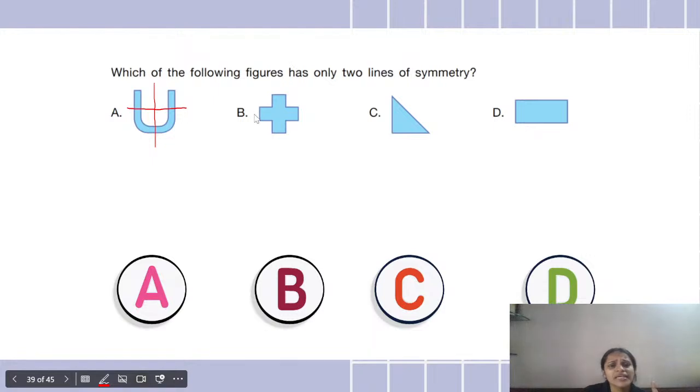Second, coming to B, when I draw a line like this, yes, it can be divided into 2 halves. When I draw a line like this, yes, it can be divided into 2 halves. But here the catch is that when I draw a diagonal line, a slant line, it also divides into 2 halves. So here there is only 1 line of symmetry, but here there are 3 lines of symmetry. So I cannot select this option as well. What my question says is only 2 lines of symmetry.